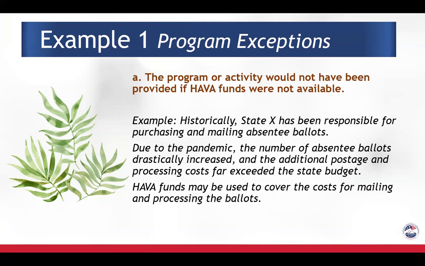Historically, if something has been paid for with state or local funds, like these absentee ballots, it should continue to be paid for with state funds, and not doing so may be considered supplanting. In this case, we can see that they have used their state budget for this activity. If they don't use the HAVA funds to cover these unexpected expenses, it wouldn't happen, and as a result, voters in the community would suffer. So HAVA funds are allowable in this case.